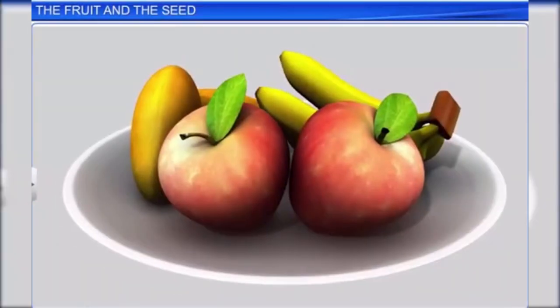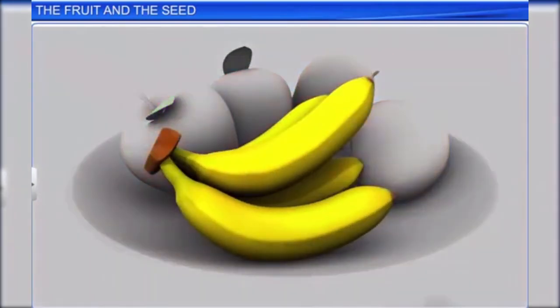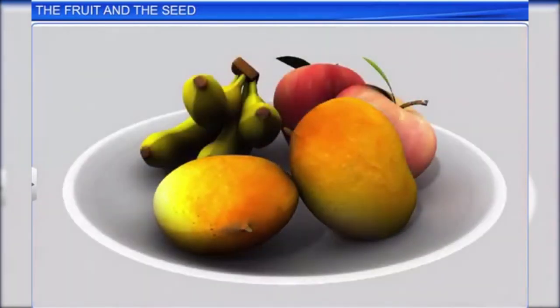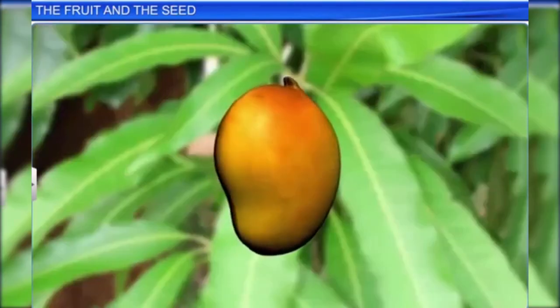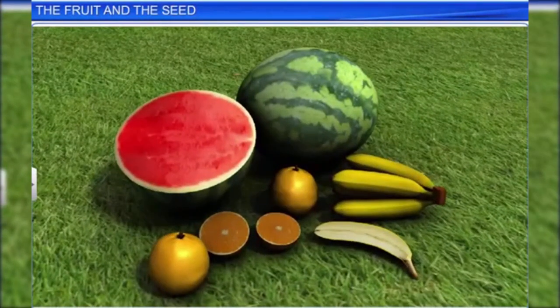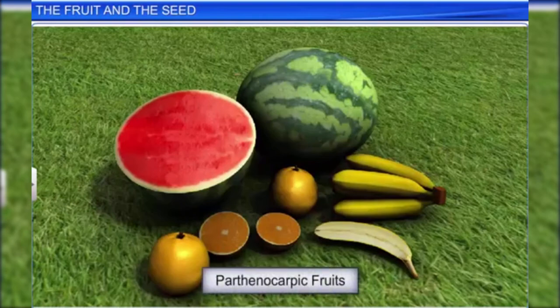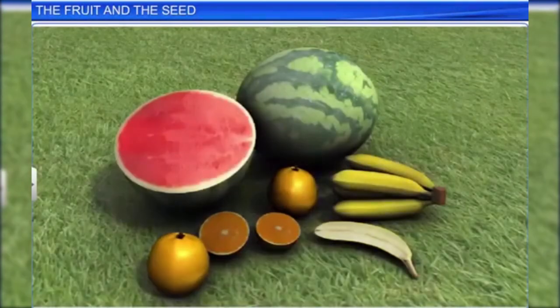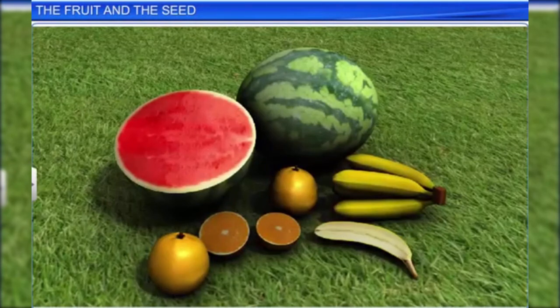The word fruit makes one think of an apple, banana, or a mango. However, in biology, the term fruit has a much broader meaning. It is a fertilized ovary with seeds. However, certain fruits are formed without fertilization of the ovary and are therefore seedless. Such fruits are called parthenocarpic fruits, such as seedless watermelon, banana, and orange. Parthenocarpy can be a natural process or may be artificially induced.